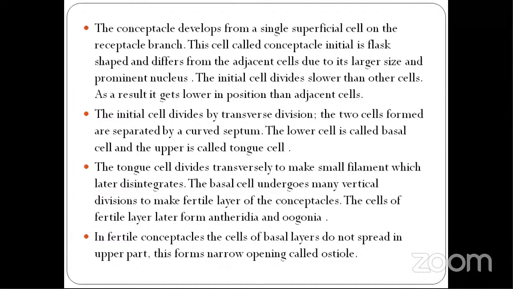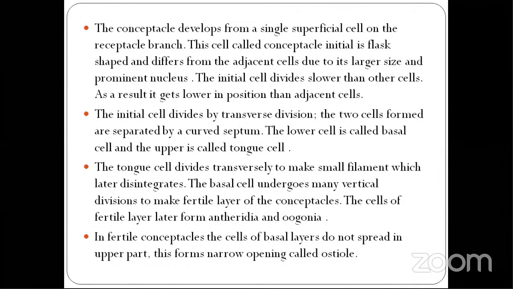Here the conceptacle develops from a single superficial cell on the receptacle branch; receptacle branch means fertile branch. This cell, called the conceptacle initial, is flask shaped and differs from the adjacent cells due to its larger size and prominent nucleus. The initial cell divides slower than the other cells, so it gets lower in position than adjacent cells. It enlarges in size and becomes different from the adjacent cells.